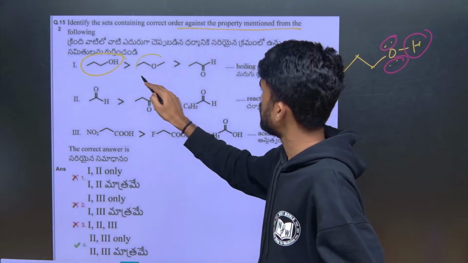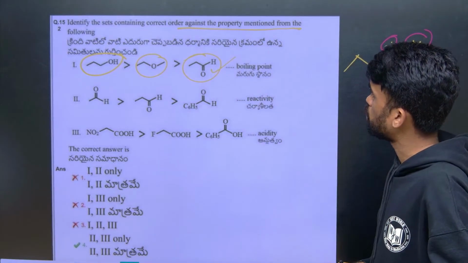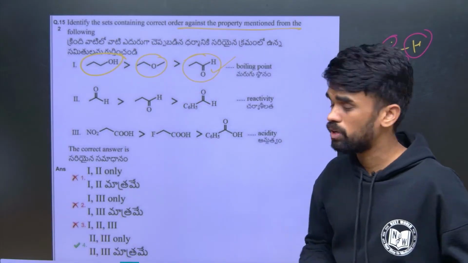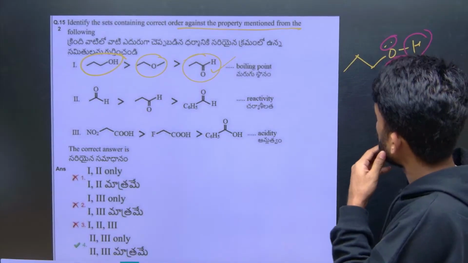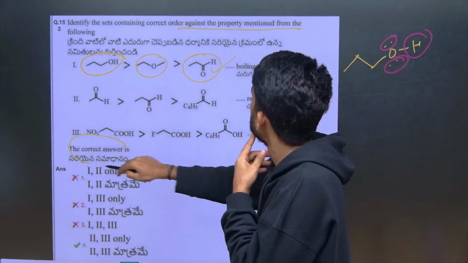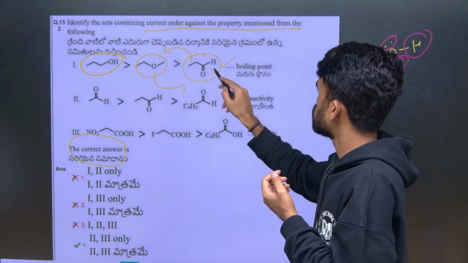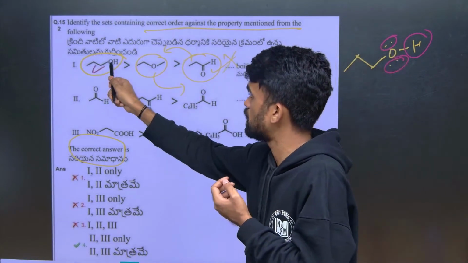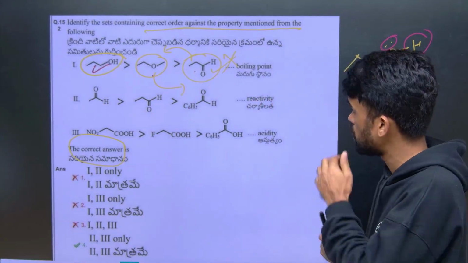When it comes to ether and aldehyde, aldehydes will have higher boiling points than the respective ethers. So it means here it is not matching, I think so. Yes. So what they are asking is the correct order. Okay, so this should be here, this should be here. So this is not correctly matching. This first one is fine, but these two are not matching, so we can remove that.